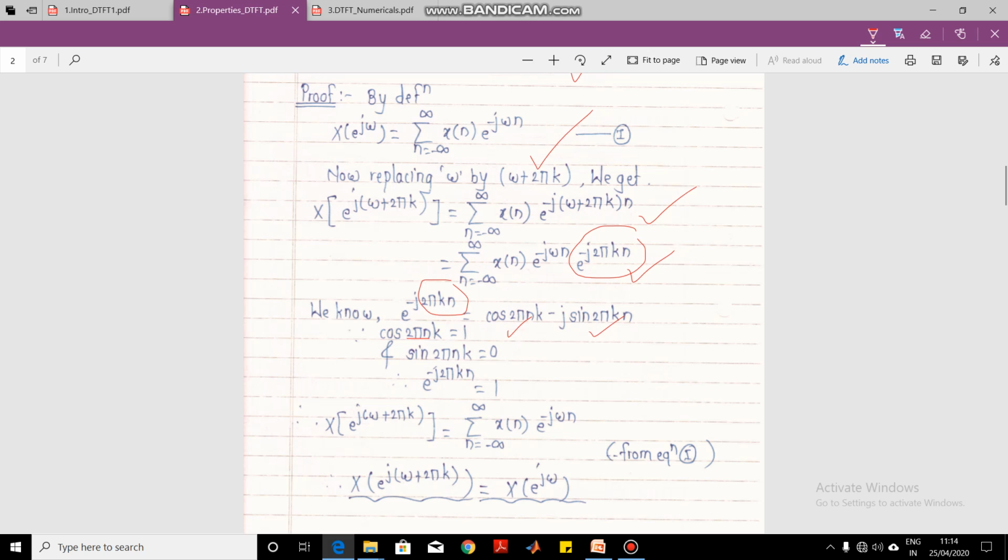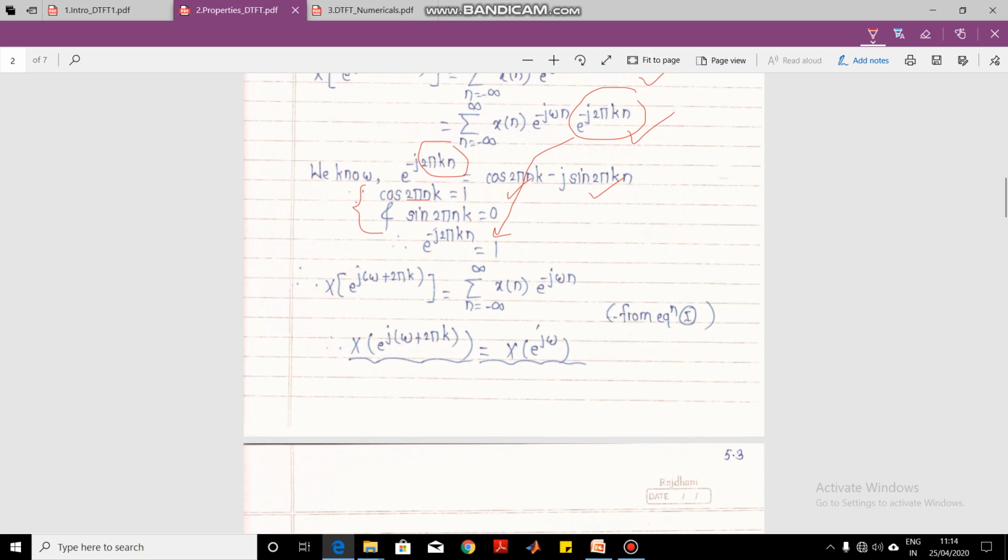And sine of n pi is always 0. This is what we have studied in trigonometry. So sine n pi is 0, so this term will become 0 and this term is equal to 1. After substituting, we will see that this is nothing but the original equation X(e raised to j omega). That means after adding the term 2 pi k, we are getting the original term X(e raised to j omega).